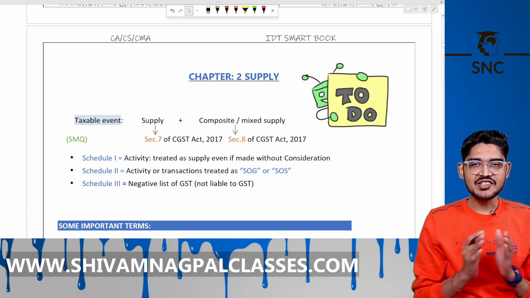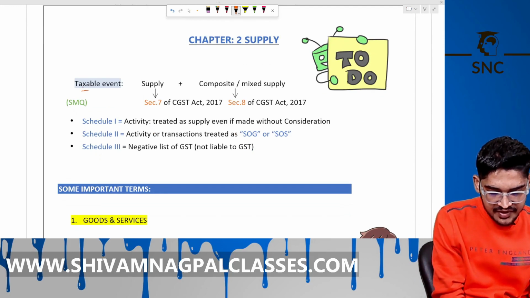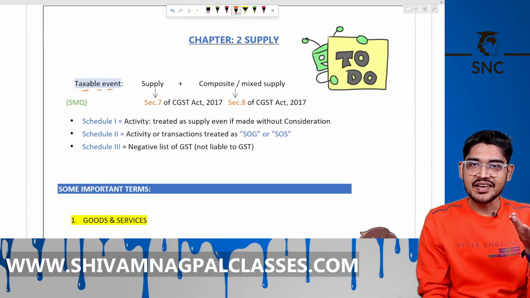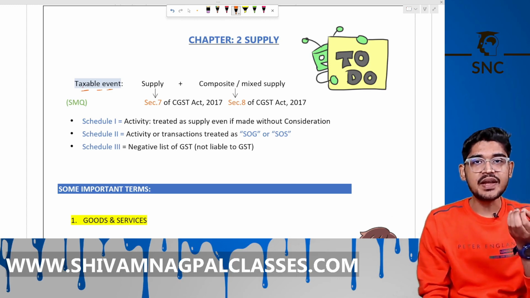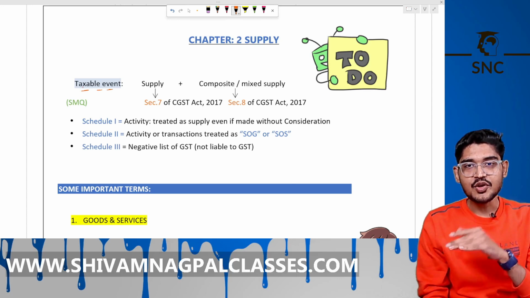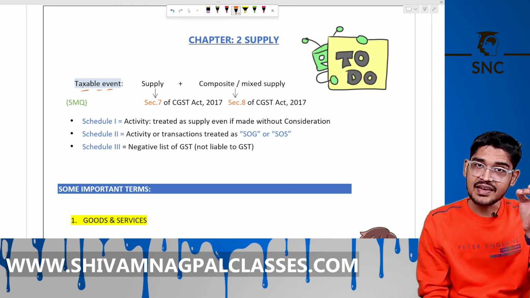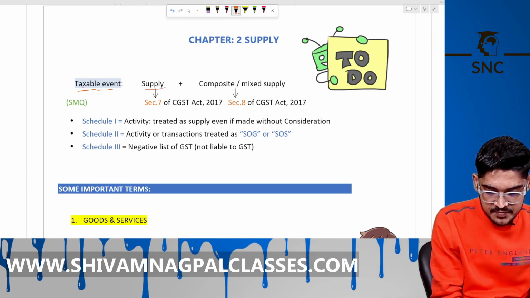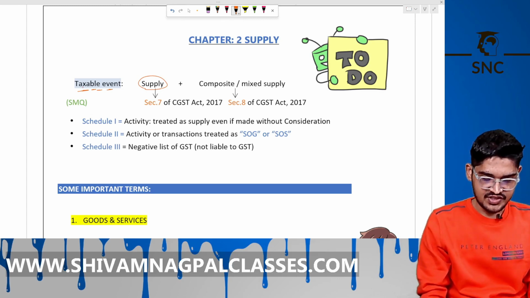Let's revise chapter number 2 under the GST, supply. Okay, taxable event. As you study under income tax, what is the taxable event? You earn income, you have to pay income tax. In customs, you do import export, you have to pay import export duty. Same like in GST, the taxable event is supply. If you do supply, then you have to pay GST.